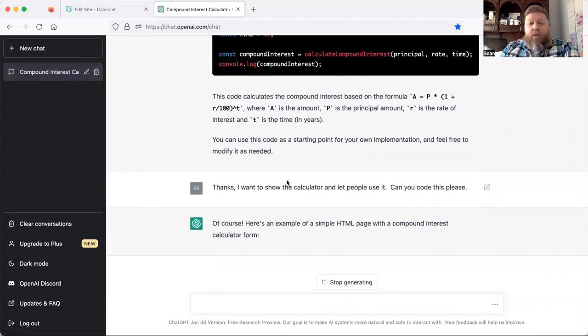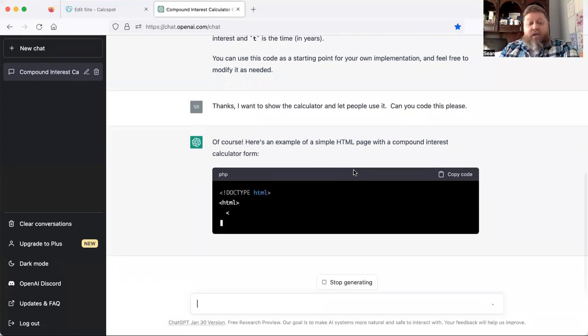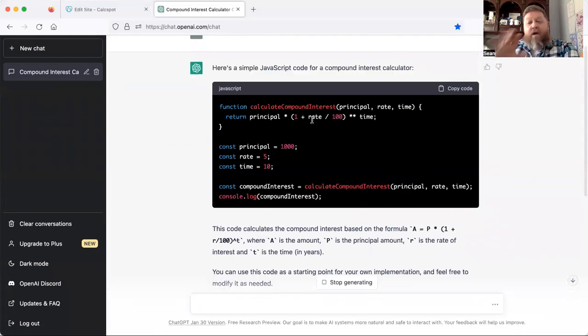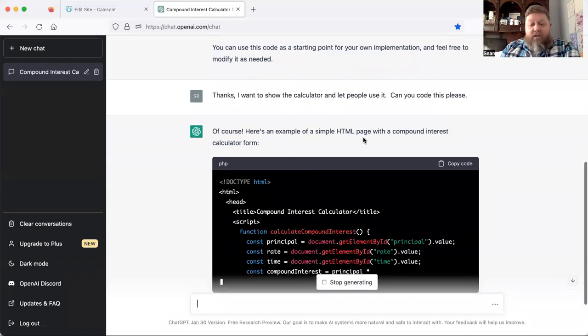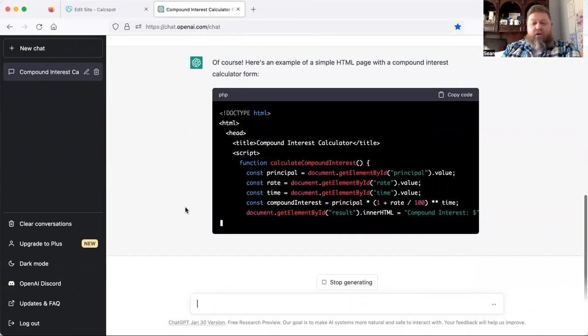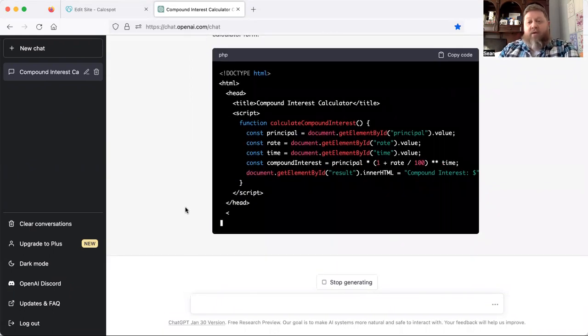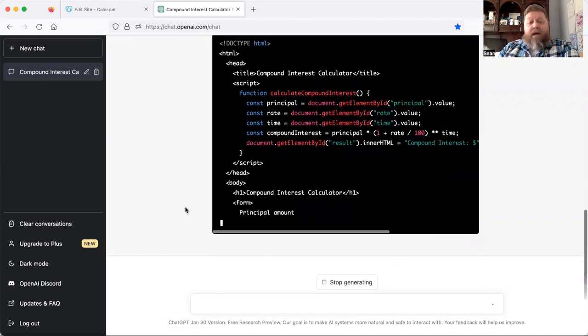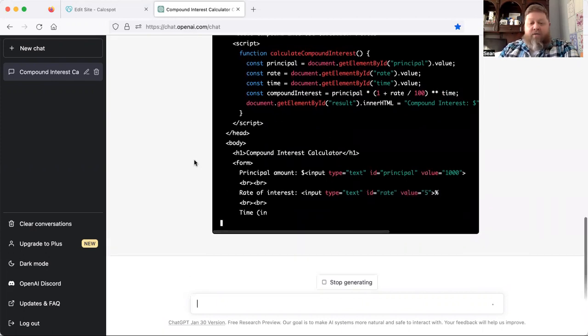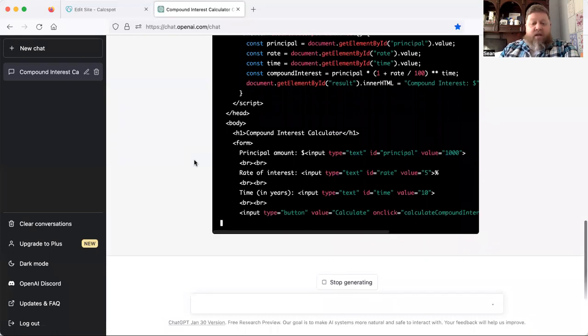Okay, so I want to call this out. The thing you should be trying to do as you're doing this is learning. So we see up here the JavaScript created the function to do the calculation. This is easy learning. The HTML down below is actually creating the visual aspect of it. We're going to let this run for another second or so. This is where you can start to play around with it and use different ideas. It looks really complex, and you might be looking at this thinking, I don't know what the heck any of that means. That's okay. For now, it's good enough to work. We can start there, and we can test it and make sure things are working later. That's totally fine. So I'm going to give this another minute or two to work on it.